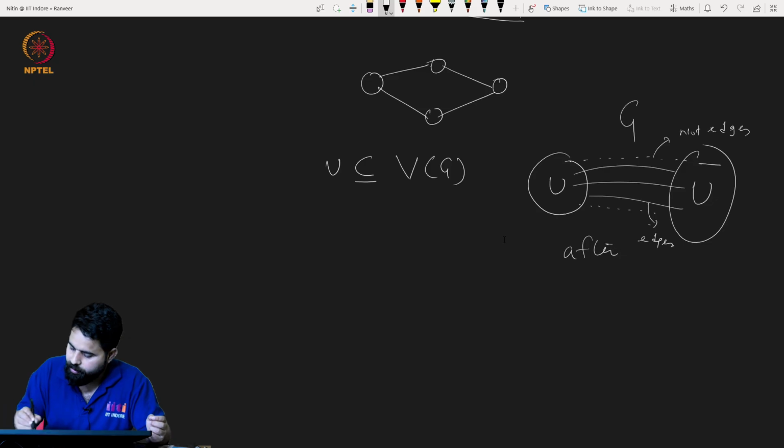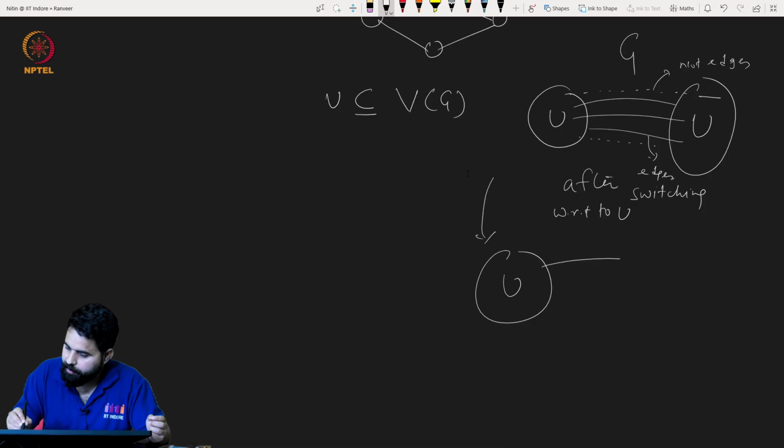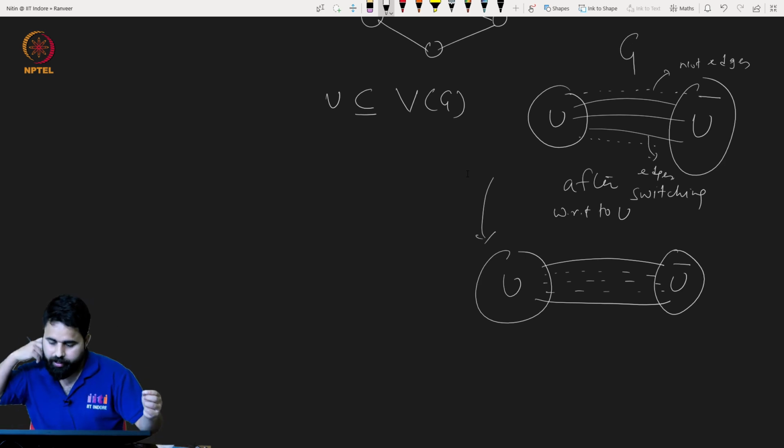So what you do after switching, to make it clearer with respect to U, the graph will be like this. Same U, and now wherever there were dotted, you put the edges, and these will now be dotted. Okay, very good.